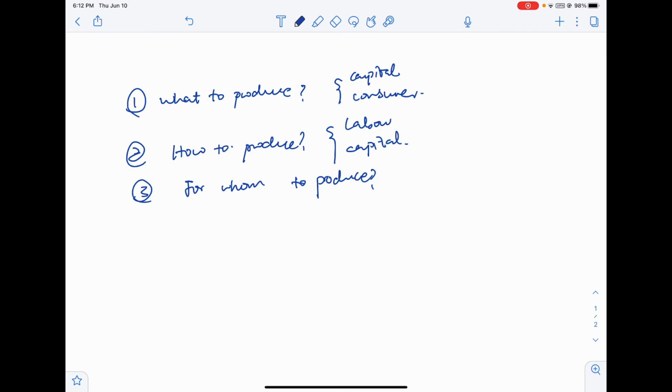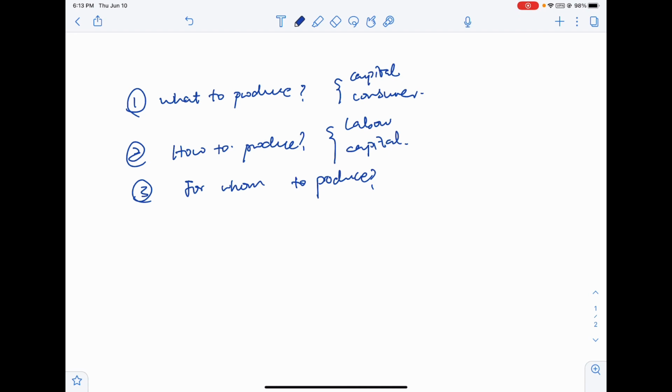So labor is going to be relatively cheaper, and that is why factories in India are a lot more labor intensive. But in the US or elsewhere, capital might be more efficient, and so that is where we have to answer the question of how to produce.